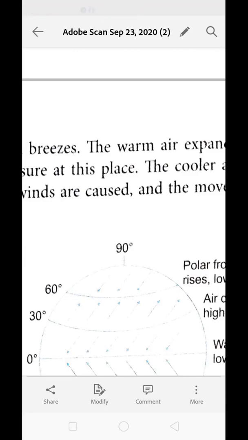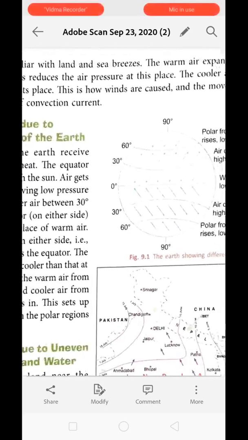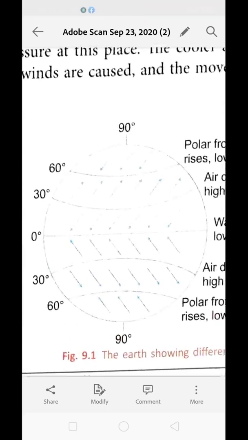Understood? On both of the poles. This sets up the circulation of wind from the polar region to the latitude. Understood? Now see, from both sides of the equator, the air rushes toward 0 degrees, whereas from the polar region, the air rushes toward the 60-degree latitude.